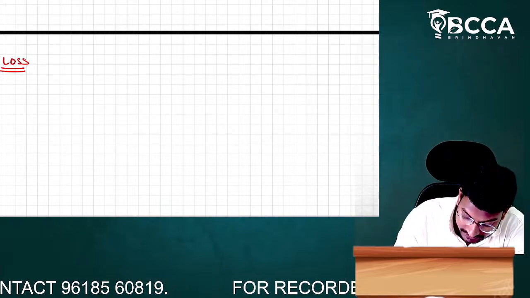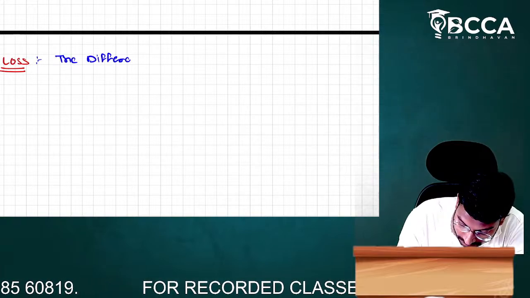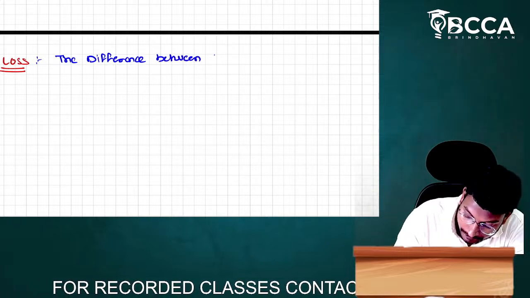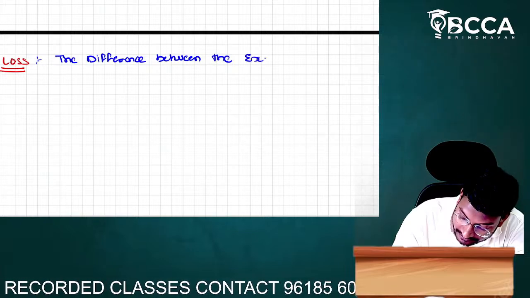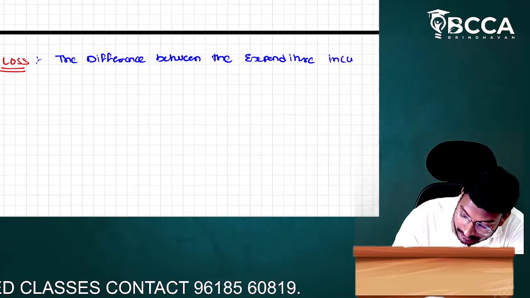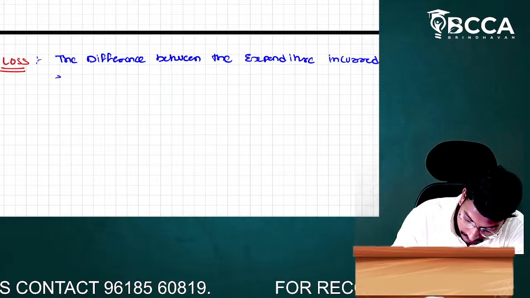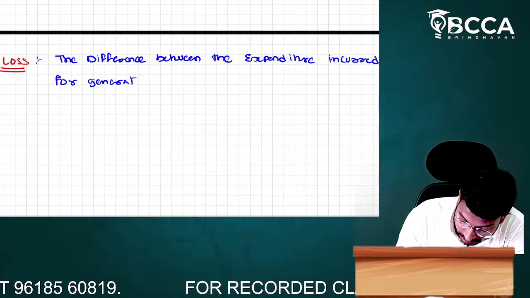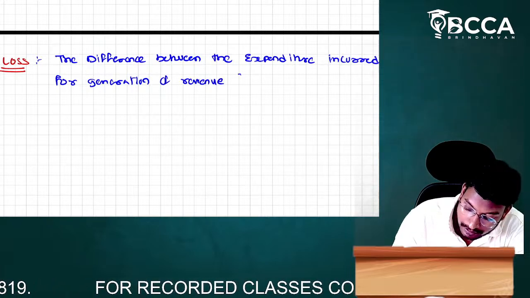First we can write this sentence: the difference between the expenses incurred for generation of revenue and revenue.